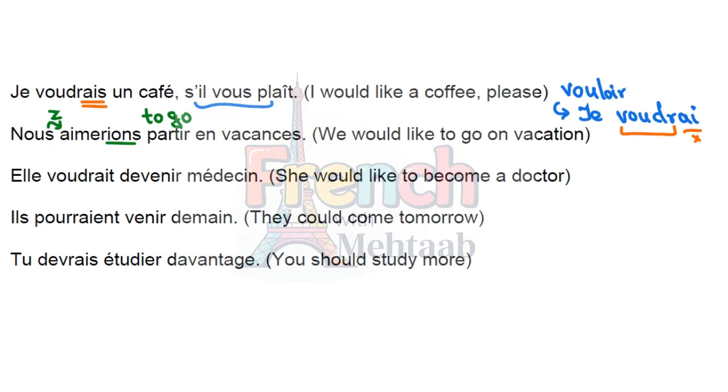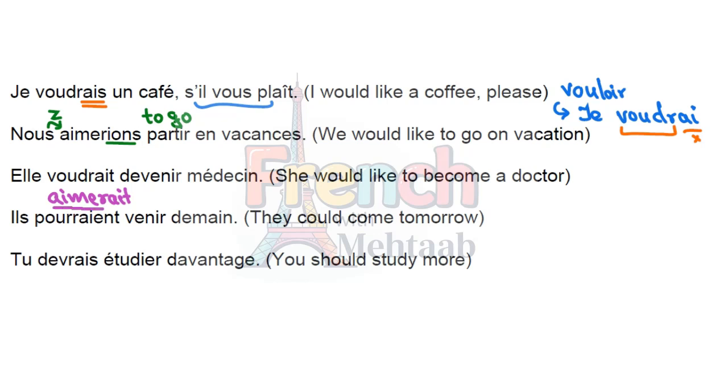Now here vouloir means want, and aimerait means like. So in conditional, both of these verbs have the same meaning. She would like to become a doctor. You can use elle aimerait. You can use the tense as this. Elle aimerait.